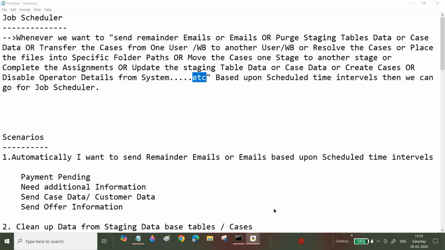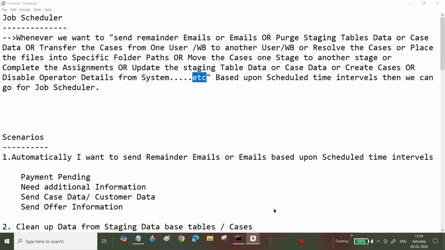What you are doing? Now we are scheduling, right? At that exact particular time they will come. Even food. Today, dinner, you want to order something. At that time, you can book based upon, say, today at 6 o'clock, these are the items I want. These are the items I want.